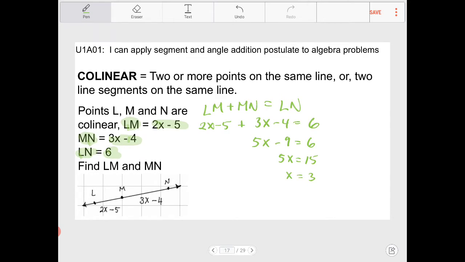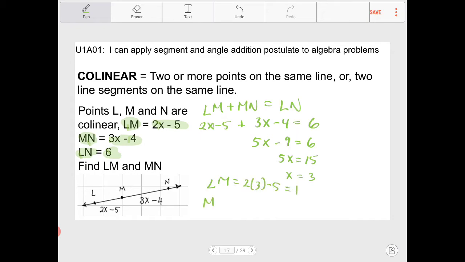Now, knowing that x is equal to 3, I can finally complete what the question is asking for, which is what LM and MN are. Since LM is 2x minus 5, LM will equal 2 times 3 minus 5, which is equal to 1.